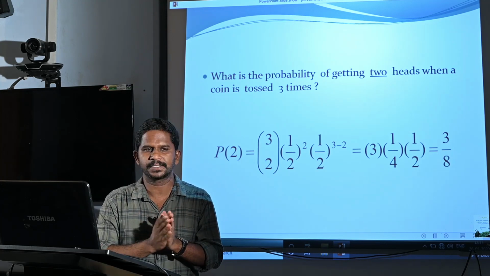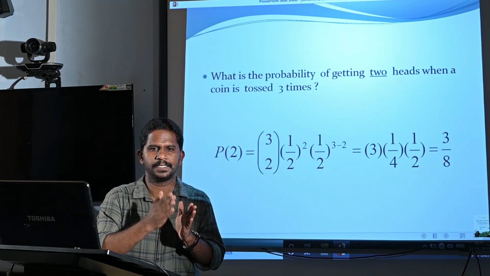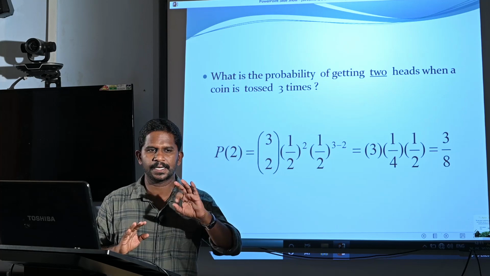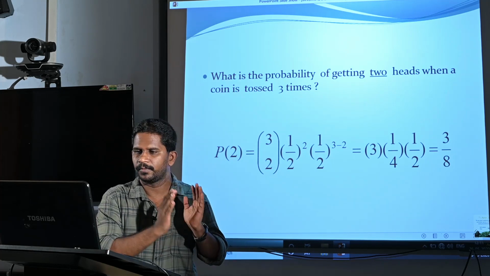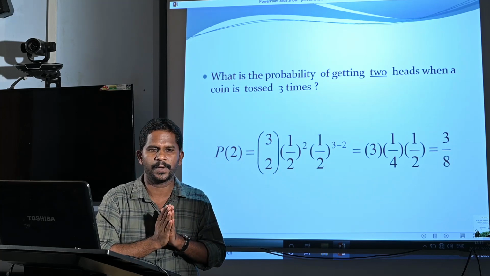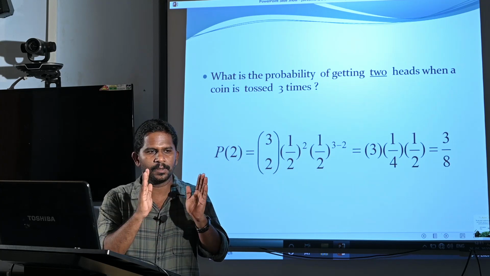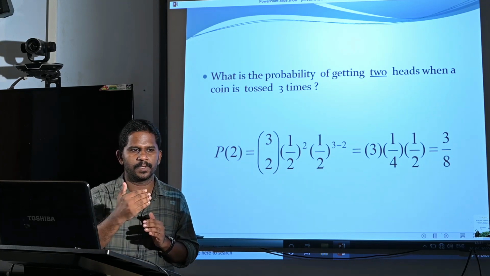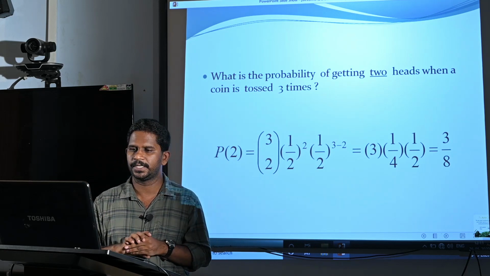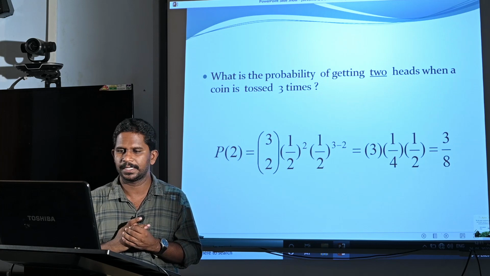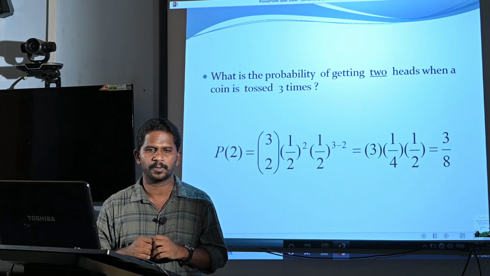Now, the probability of head is the same in every trial, so the probability of success remains the same in each and every trial, and the third condition is satisfied. The last condition is that all the trials are independent. We are assuming the coin is unbiased, so the result of the first toss should not influence the result of the coming trials. The fourth condition is also satisfied here. So, this is a binomial distribution with the number of trials equal to 3. What is the probability of success?